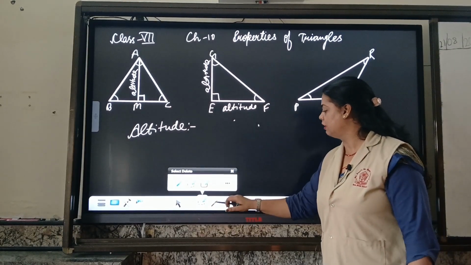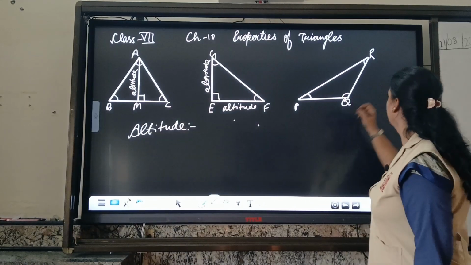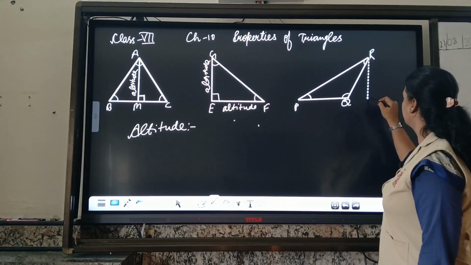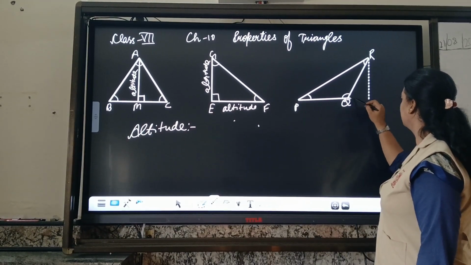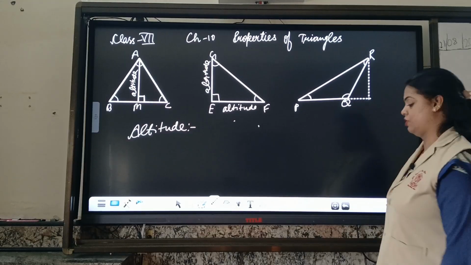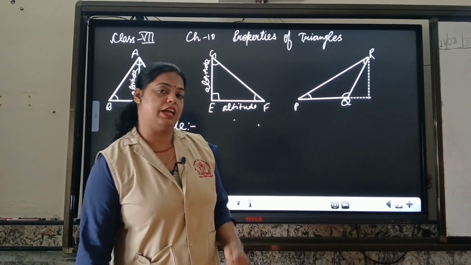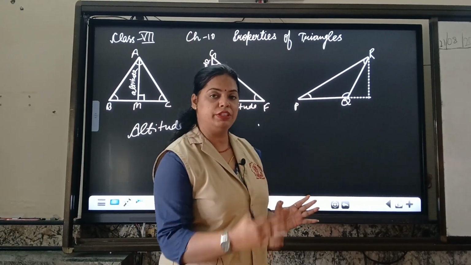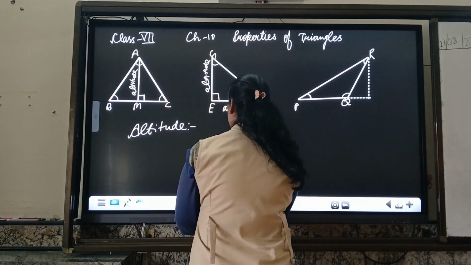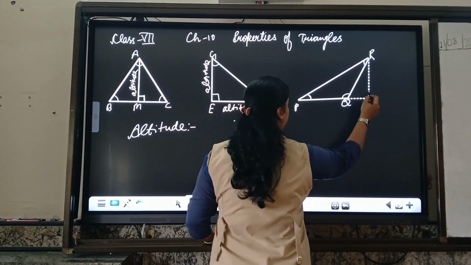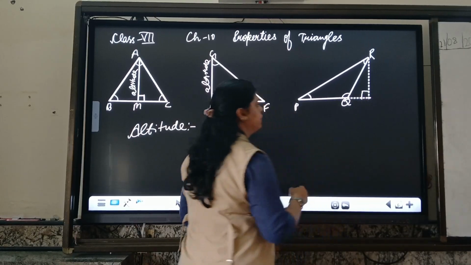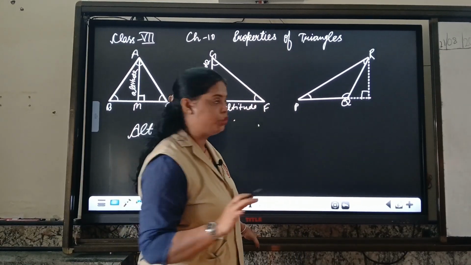I am taking a dotted line here. Yes, here it is. And now in this case I have to do one construction over there. After doing this construction, you can notice that the altitude is lying outside the triangle. Here we have a 90 degree angle, but it is lying outside of the triangle, but it will be known as the altitude of the triangle.